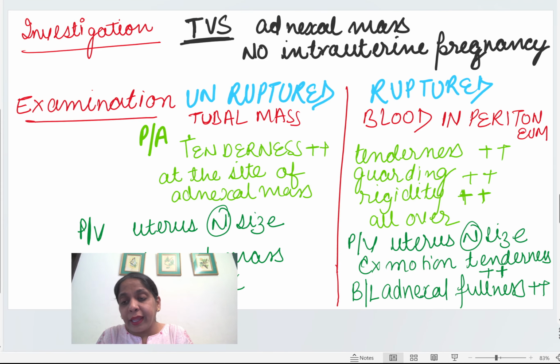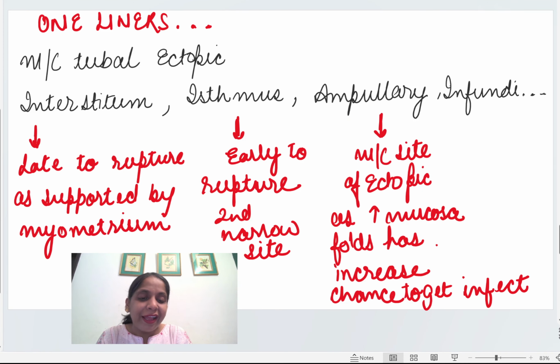Now the one liners which do come, right? Okay, so now you all know the most common is the tubal pregnancy. If it is ectopic pregnancy, then the tube has four parts: interstitium, isthmus, ampullary and infundibulum. I know I have been in contact with you from the last 2 months. I know you all know that interstitium is the late to rupture, because interstitial tubal pregnancy is supported by the myometrium. Isthmus is the earliest to rupture because it is the second most narrow site, right?